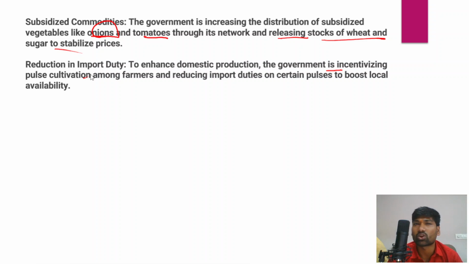So remember that this is not a short-term measure of the government. This is the long-term measure of the government. However, rising food prices is a cause of concern, a sign of worry in the economy, because there are a lot of poor people, especially after the COVID-19 pandemic. A lot of people went back into poverty. So therefore, in this context, we cannot afford higher food prices.